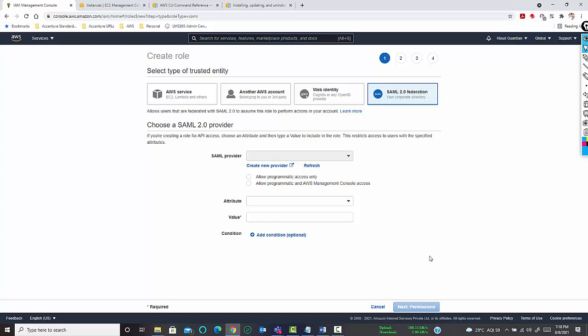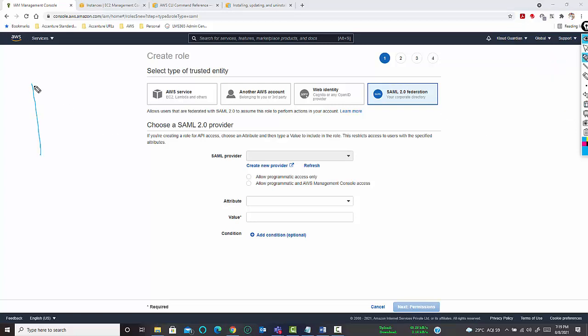In a particular organization, there are many applications which a user is using, right? So the administrator or the IT manager develops applications and publishes those applications in production. Now, if you want a role and permission defined in the cloud, that role and permission should be propagated in your on-premise applications. So you need to create a SAML2 federation with your on-premise. So the communication will be like this.